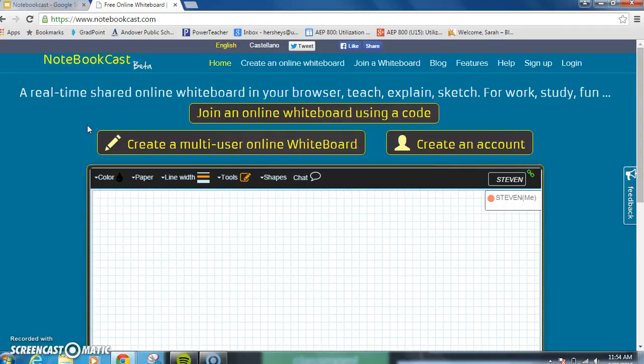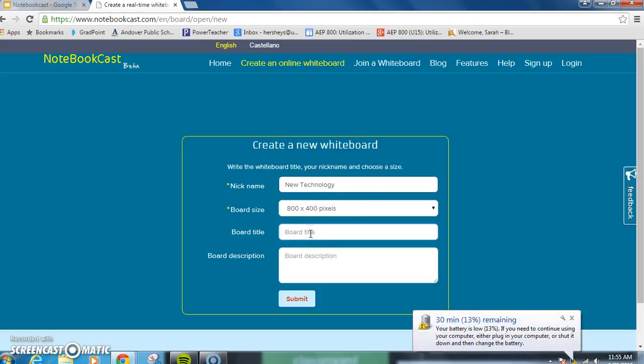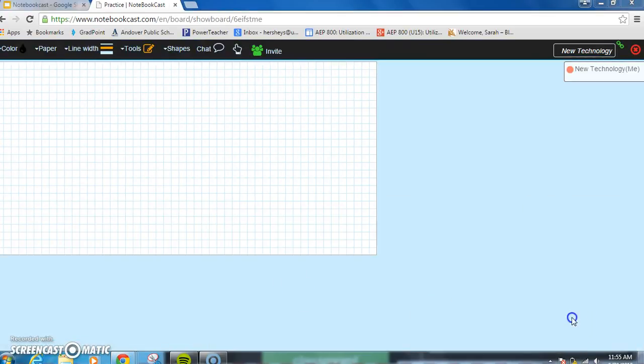If you're going to use multi-users, which is what I would recommend, I would hit this so you can create a multi-user online whiteboard. When you're sending this link to your students, they would click join an online whiteboard using a code, but as a teacher you would probably want this choice. Create a nickname, so I'll call this New Technology. Choose your board size, title, call it Practice, hit Submit, and you have your whiteboard. It's as simple as that.